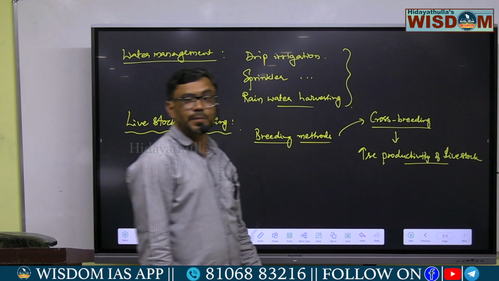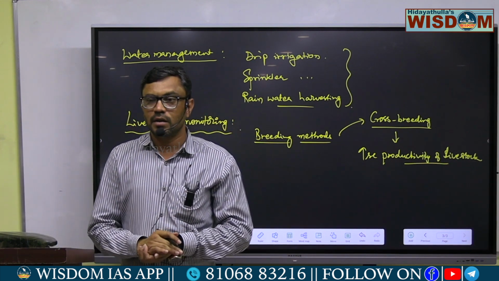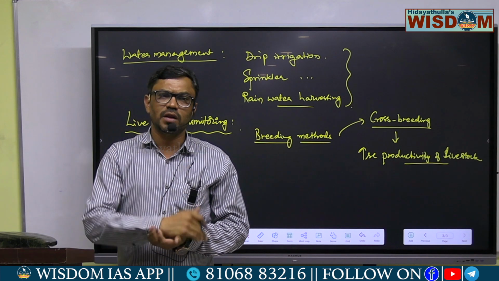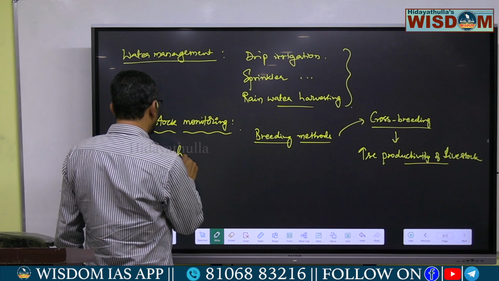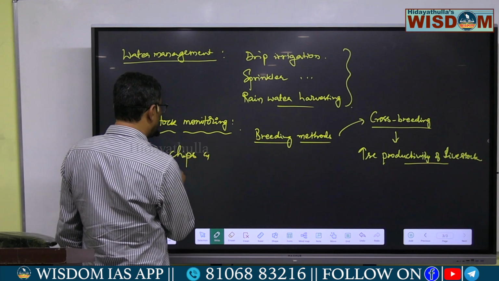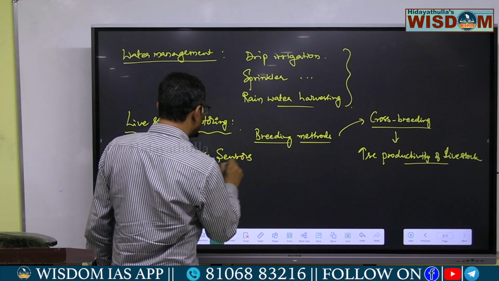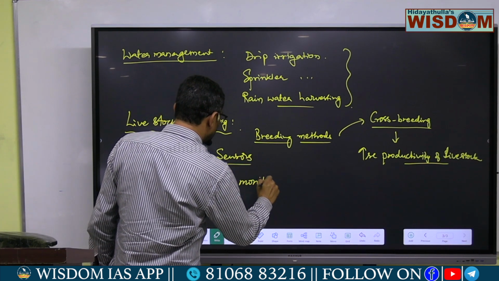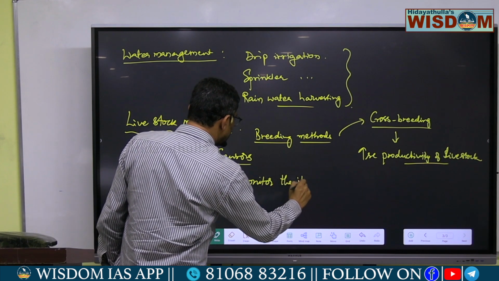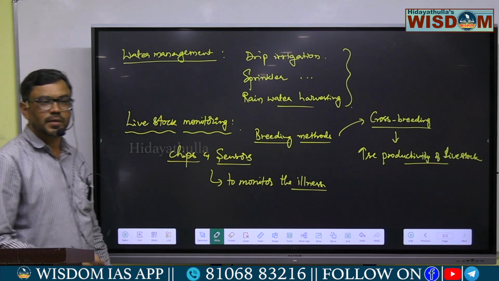And also, by using various types of communication methods, the health conditions of the livestock can be monitored. For example, various types of electronic chips and sensors can be used to monitor the illness of the cattle.